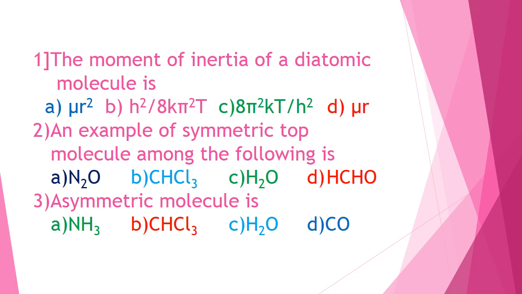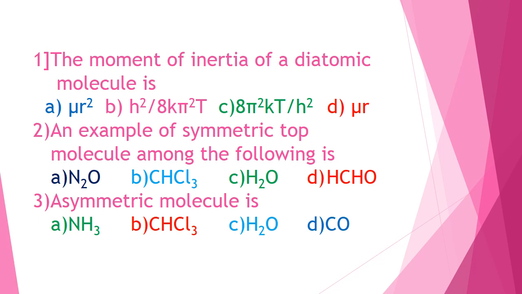We are going to discuss 25 objective questions here. The very important point is that you have to keep the key points in your mind, then only can you answer the objective questions correctly. Question number 1. The moment of inertia of a diatomic molecule is, from the fundamental equation, I equal to mu r square. Therefore, option A, mu r square, is correct.